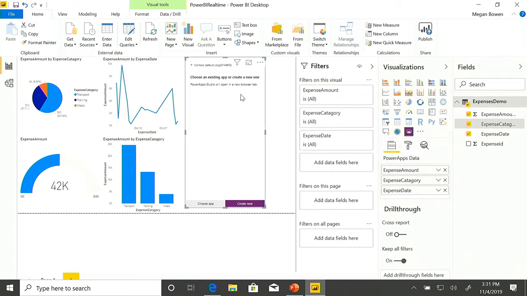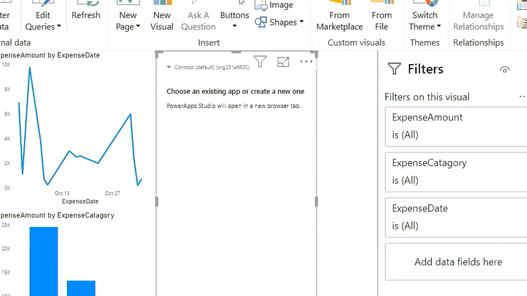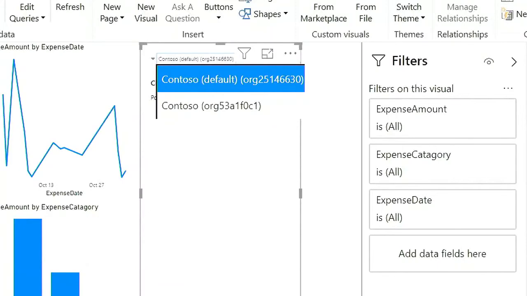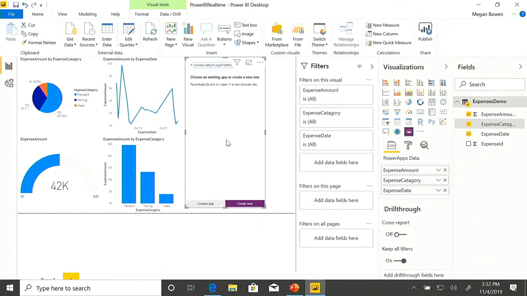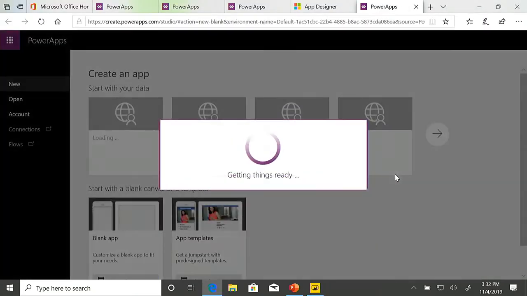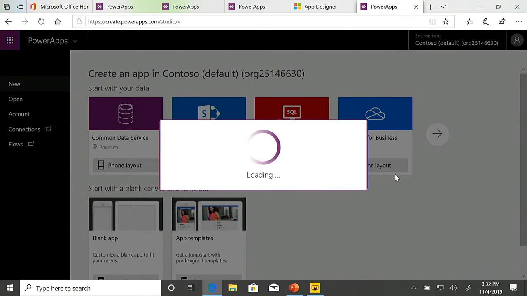From here, you can see it's already chosen an environment for me. So there, Contoso default, that's the environment that it's using. But if you had multiple environments, you could go change it to the one appropriately that you want to make use of. So all we do from here is we go and create new. And what this is going to do is it's going to take us to our Power App Studio.